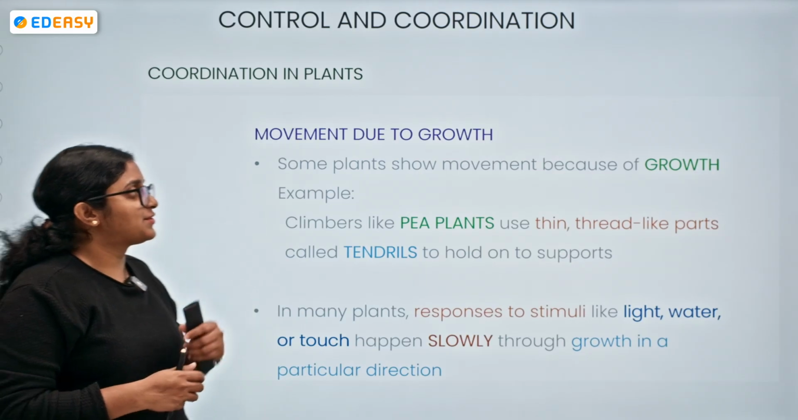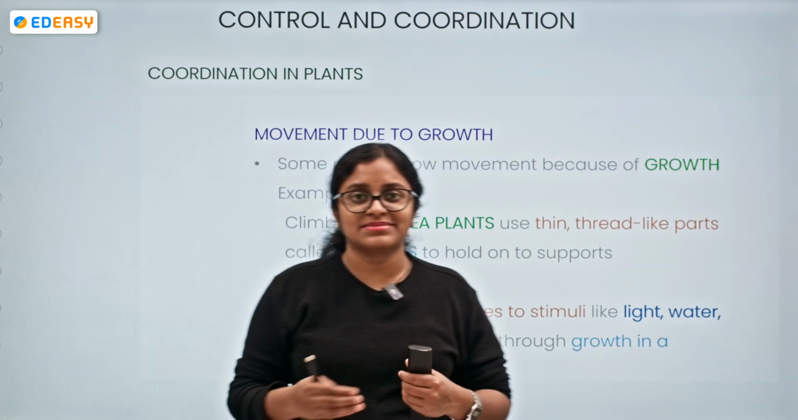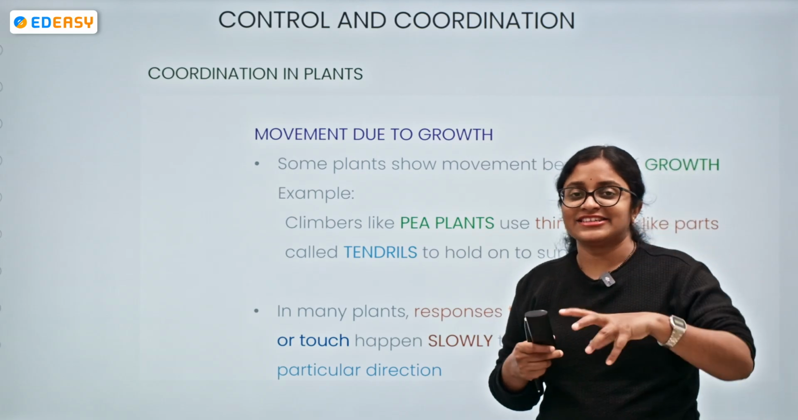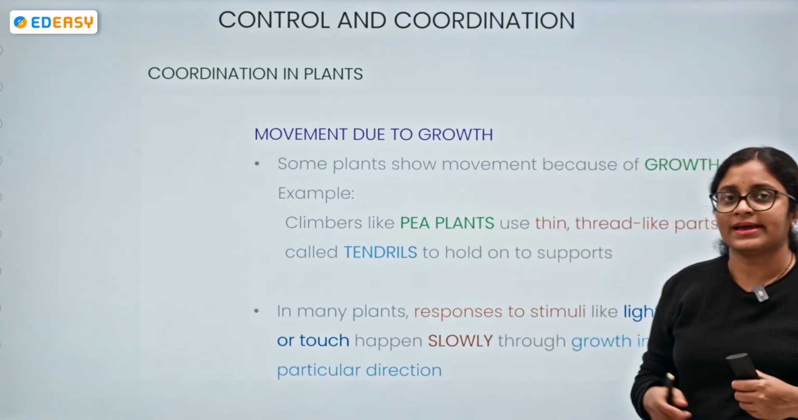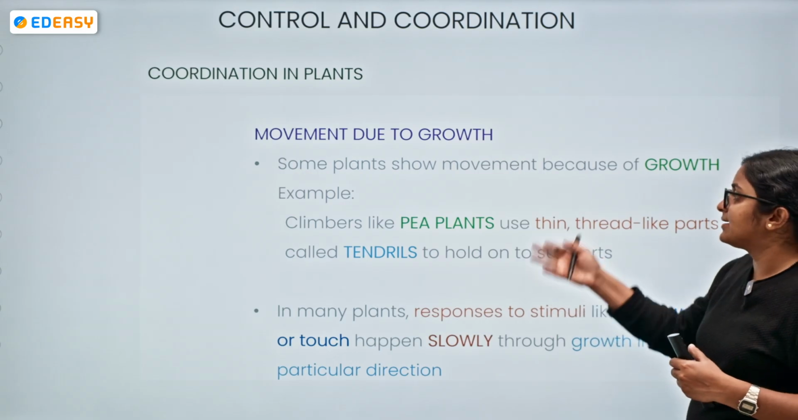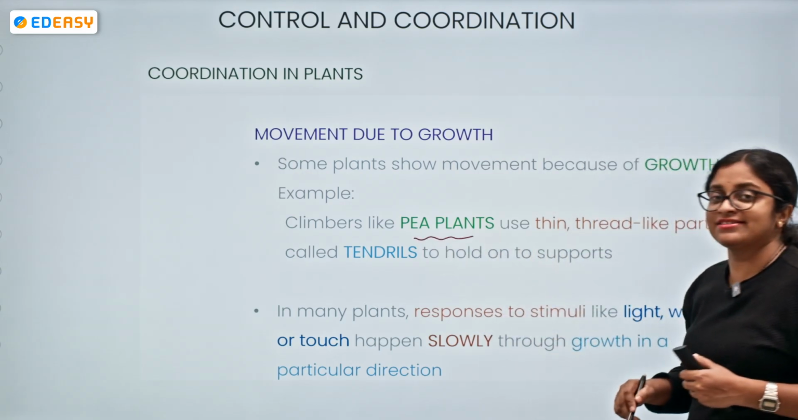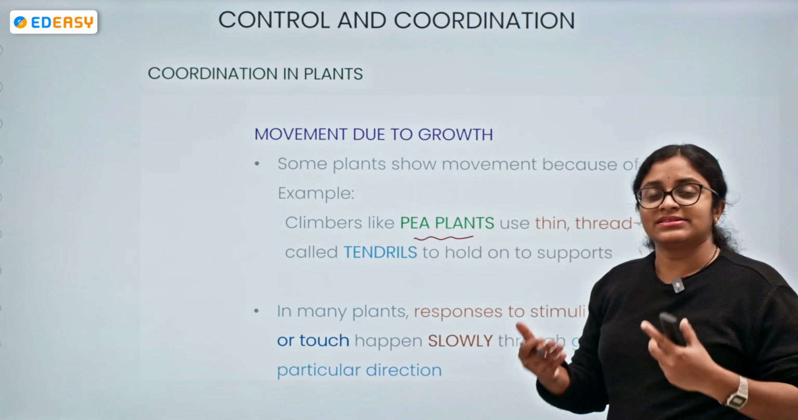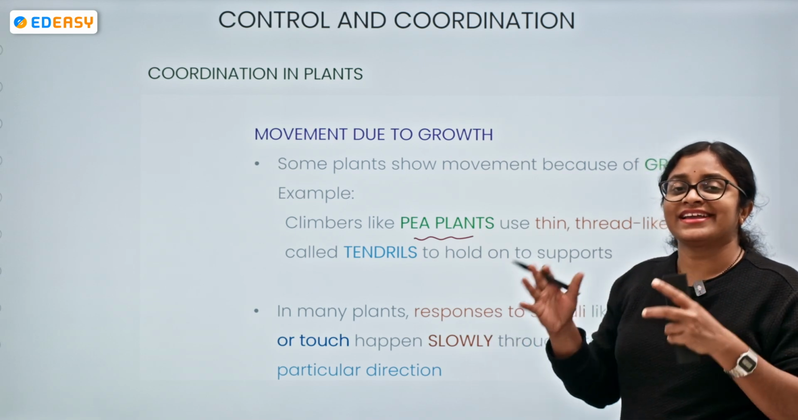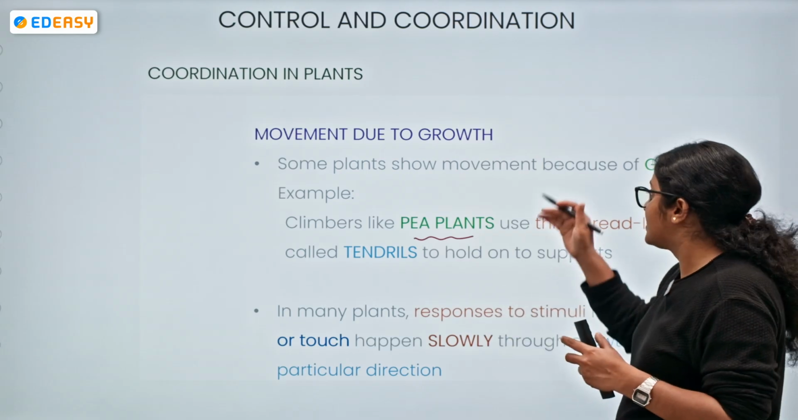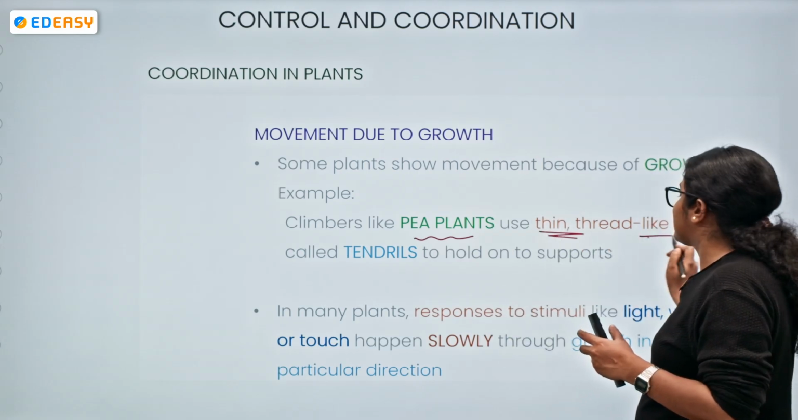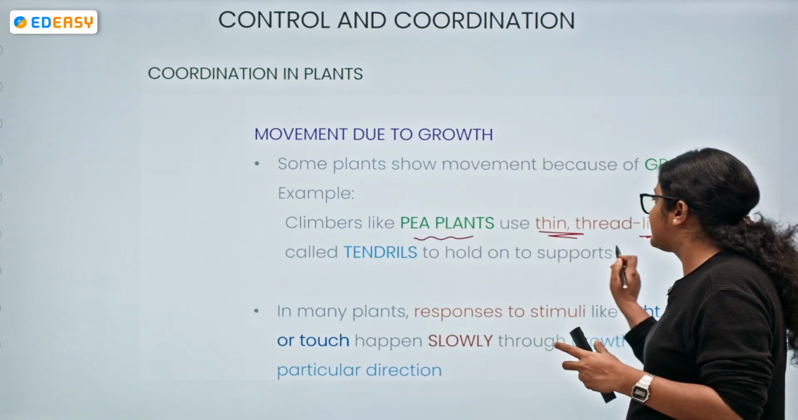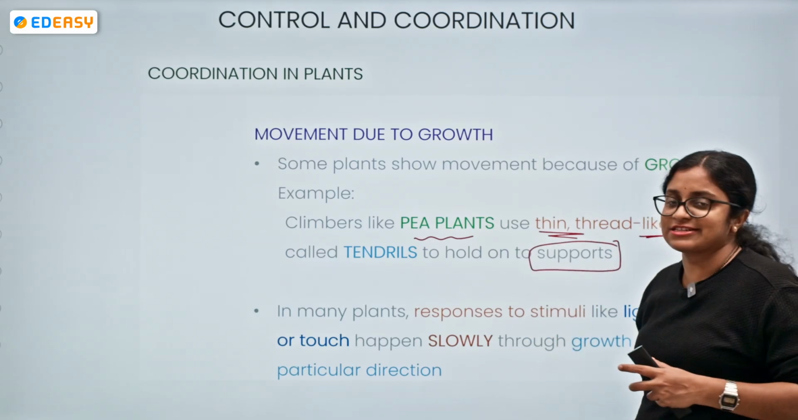Now, movement due to growth. Sometimes we can see movement even due to growth. One example we have taken is seed germination, putting the root and shoot system out. One more example we can take is that of the pea plants. What does a pea plant do? It is a climber or creeper. It climbs with the help of a support, right? It uses very thin thread-like parts, and these are called tendrils. With the help of tendrils, they hold on to the support system.